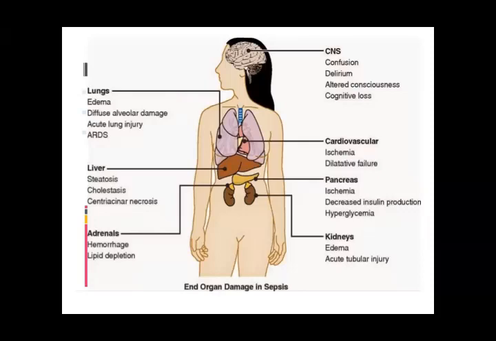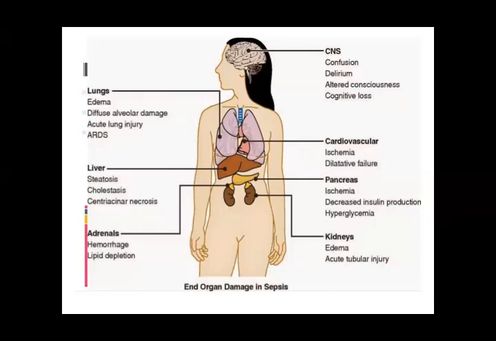When it comes in the lungs, there is edema, diffuse alveolar damage, acute lung injury, and this is called ARDS, acute respiratory distress syndrome. So all these conditions lead to acute respiratory distress syndrome.